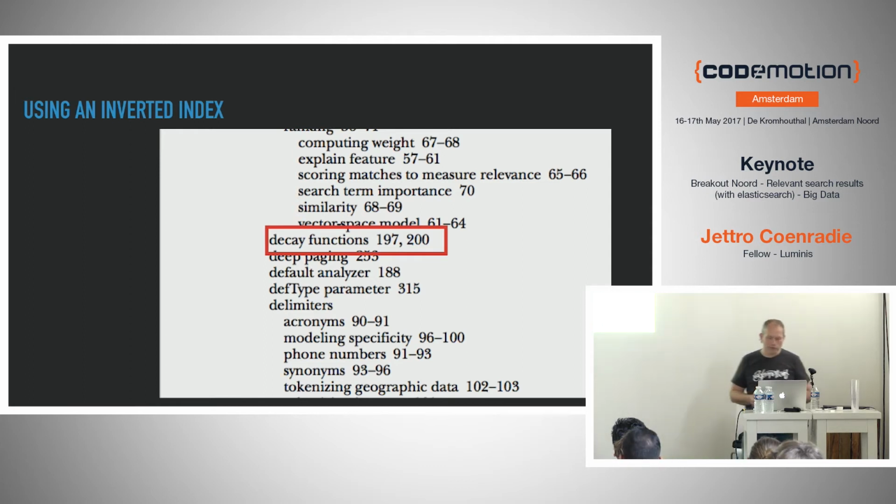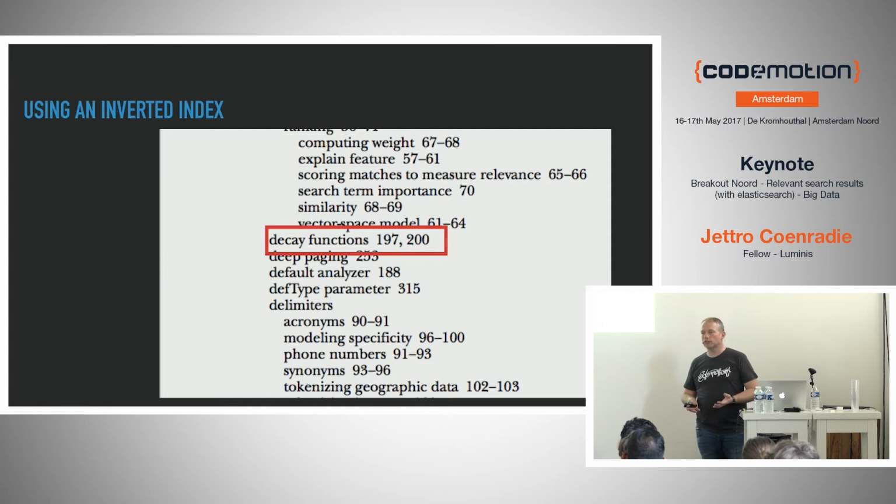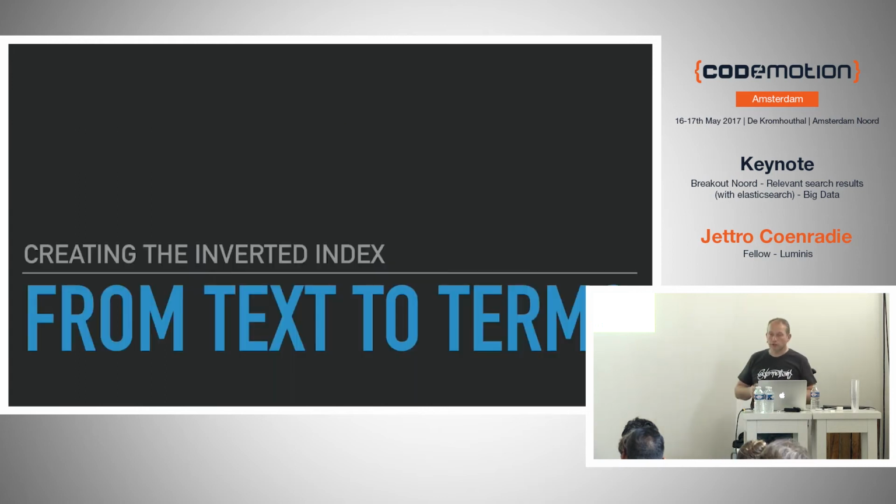And then what you can do there is you go to the back, you look up a term, and then you find the page where that term is at. But this is an inverted index. So we don't go through all the documents, we go through all the terms. So we have a term that we're looking for, we look up that term, and then there is an index that tells us if you found this term, then you should look in this page to find information about it. This is how the inverted index works.